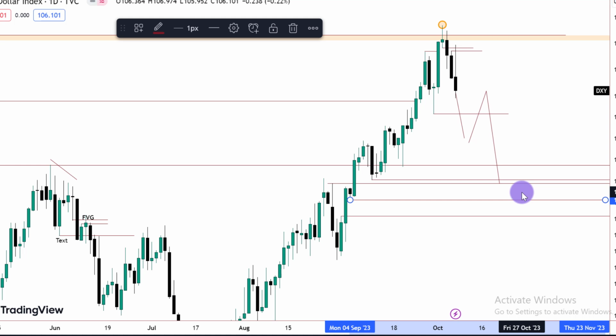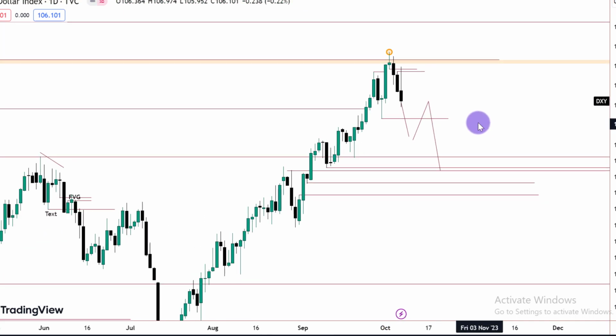So we're anticipating that it's going to trade into that bullish breaker on the monthly, trade into that sell side internal range fair value gap on the weekly time frame. You can see structure should form as this guy drops into that level. Okay, so this is my bias for the dollar.